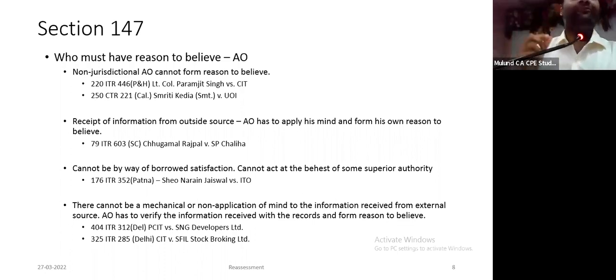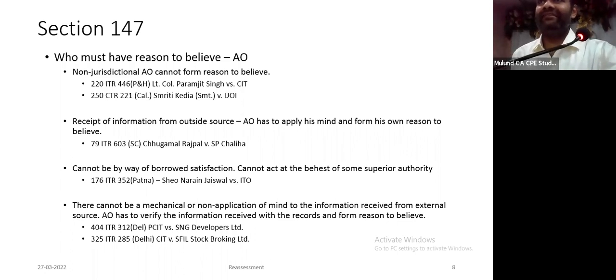Generally, what happens? Information from the investigation wing. If they receive information that so and so party we have raided, he has admitted he is in accommodation entry business, and you are a beneficiary. You have received accommodation to the tune of rupees so and so. What accommodation entry? Not written. When did you get it? Not written. Where is my name surfacing? Not written. Just on the basis of information from the investigation wing, your assessment has been reopened.